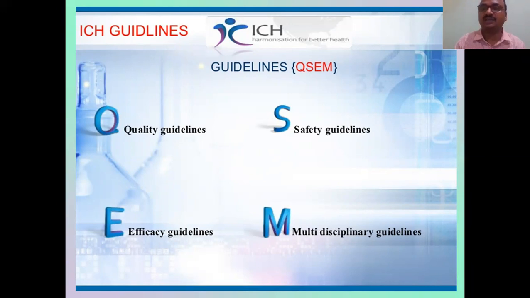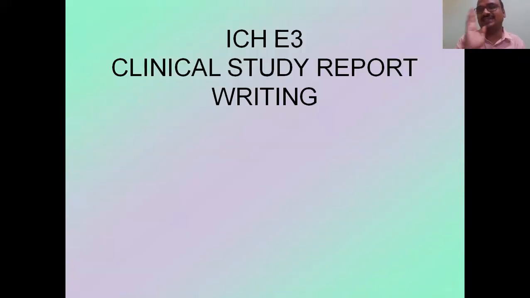Now we will see an example. ICH E3: see here, one alphabet and one numerical number. E means efficacy, as I have already told. E3 is the guideline for clinical study report writing. ICH E3 mainly stands for clinical study report. These are the guidelines for how to write a clinical study report as per the ICH. It is valid in all the countries in the world.